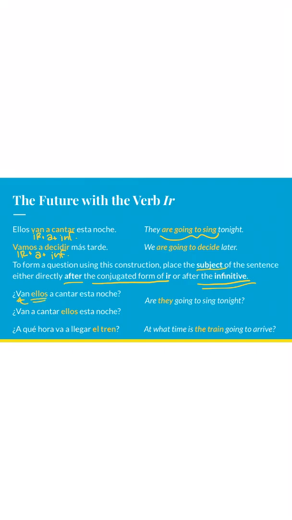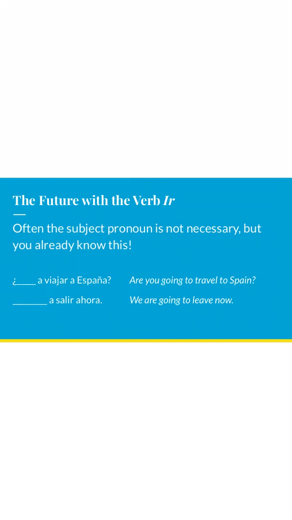Are they going to sing tonight? Versus van a cantar ellos esta noche. This is coming directly after my infinitive. We also see a qué hora van a llegar el tren. This is just like the example above. It comes right after the infinitive. At what time is the train going to arrive?